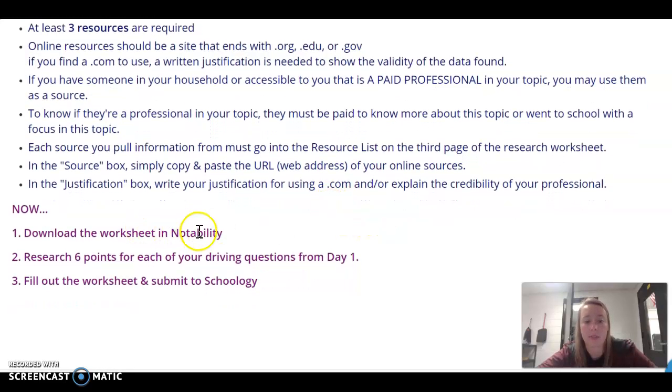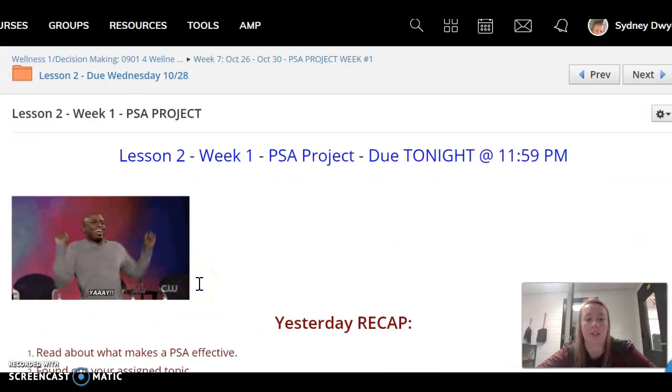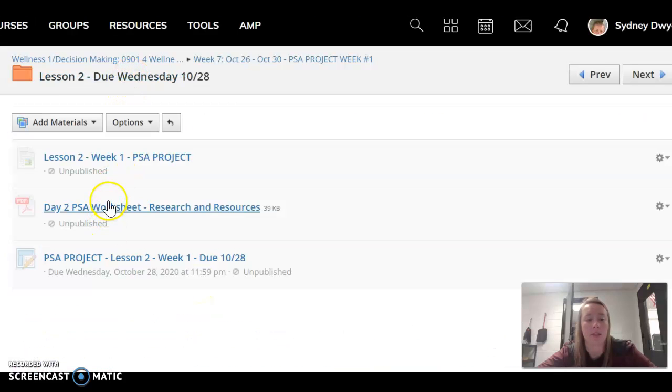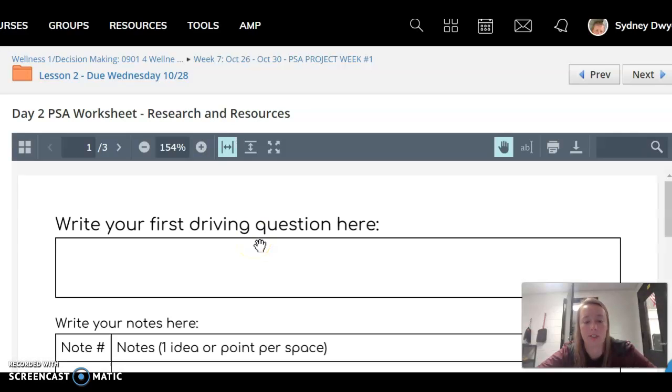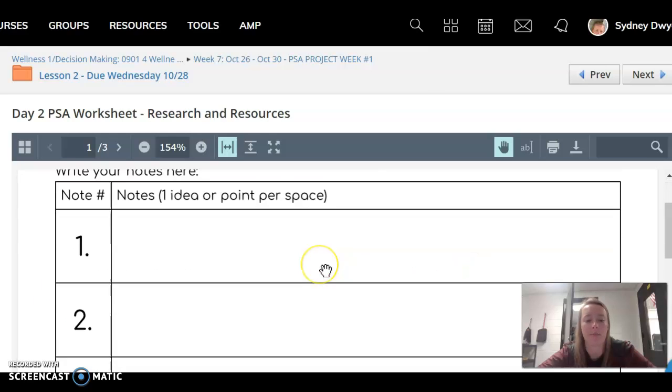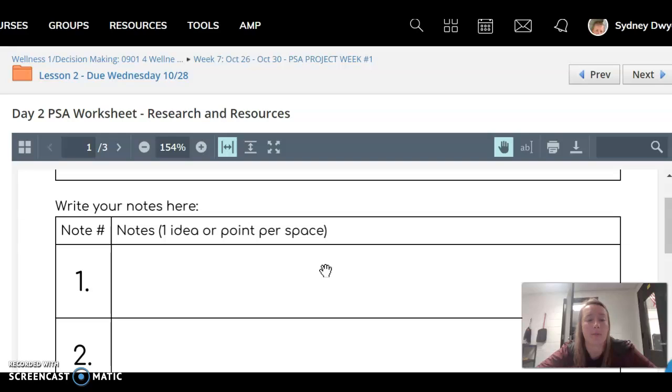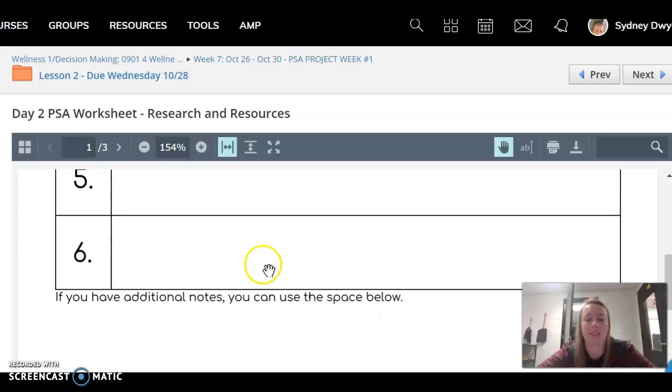Okay, so you're going to download the worksheet in Notability. You're going to find 6 points for each question. Then you're going to fill out that worksheet and turn it in. So if we go back to this worksheet, I'll take you through it. So you're going to write your driving question right here. So whatever you came up with yesterday, just paste it right here. And then you're going to find a website that's a .org, .gov, .edu, and you're going to find 1 idea or point per space. Okay, so whatever is a good idea, something that you want to use in your video, you're going to write it here. You're going to write 6 of them.